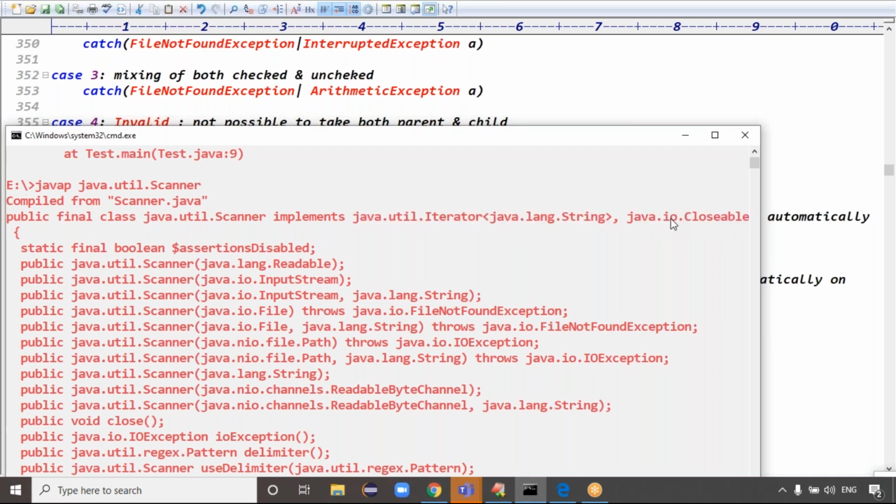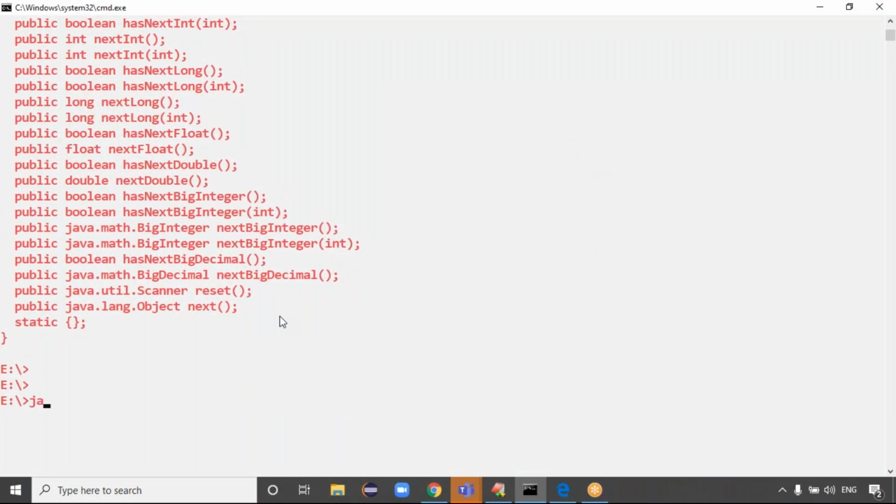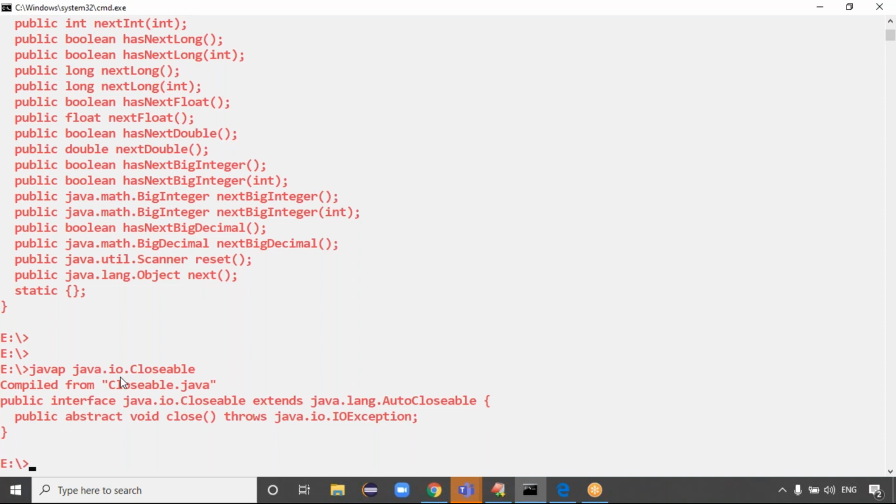If you check the Closeable interface, again use javap java.io.Closeable. The Scanner class implements Closeable. Closeable is extending which interface, guys? AutoCloseable. And this is the close method, which is from the AutoCloseable interface by default.